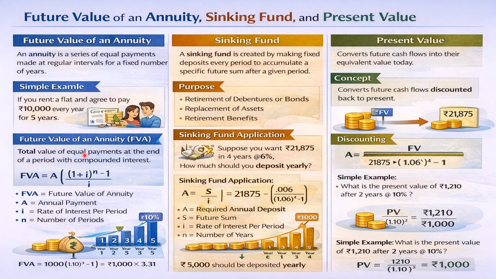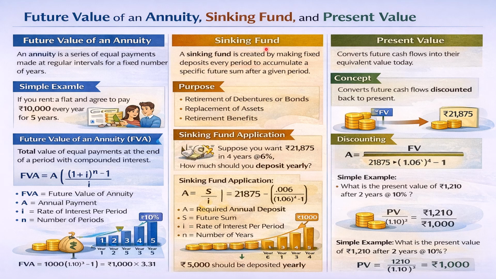The total is 33.1. And for the rupees 100 which we have invested at the beginning of year 2, we are going to earn interest for 2 years, 10 and 11, 21. And the rupees 100 which we have invested at the beginning of third year, we are going to earn only the 10%, rupees 10. So the total interest which we are going to get is 33 plus 21 and the 10. Total is